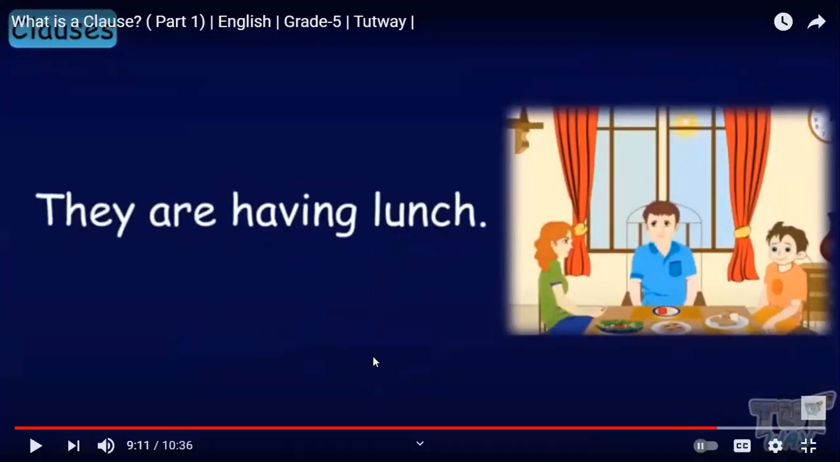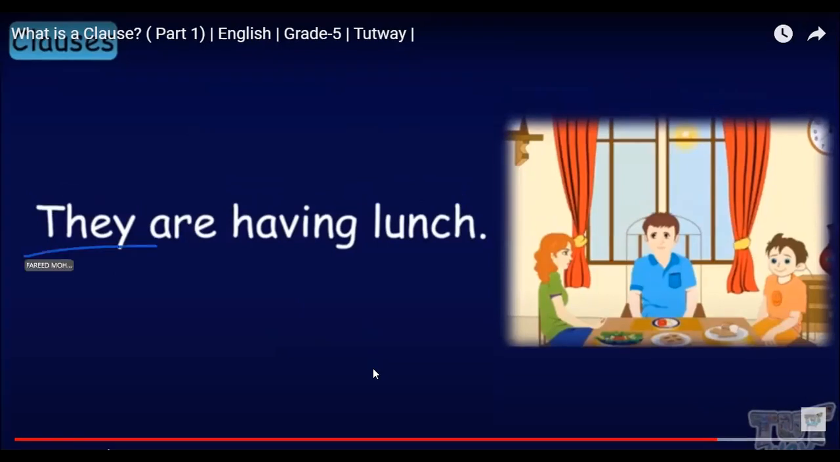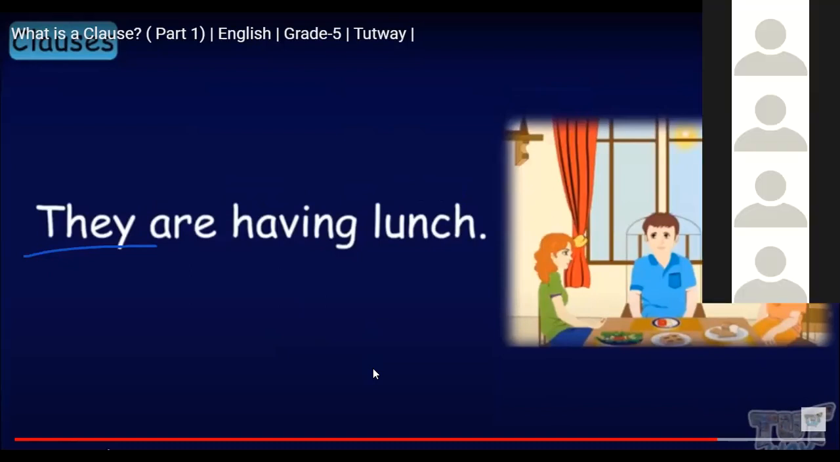Okay, so they are having lunch. Who wants to tell us what the parts are here? It's a clause. Where's the subject? Just one person. Okay, Farid, go ahead. Miss, the subject is they, and the verb is are, I think. Having. Are is the verb, yes.